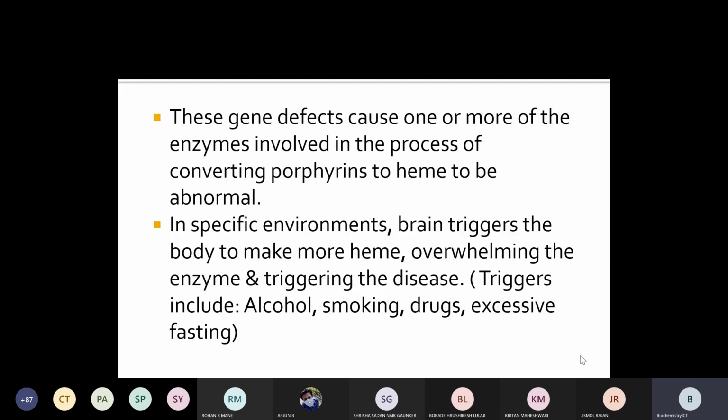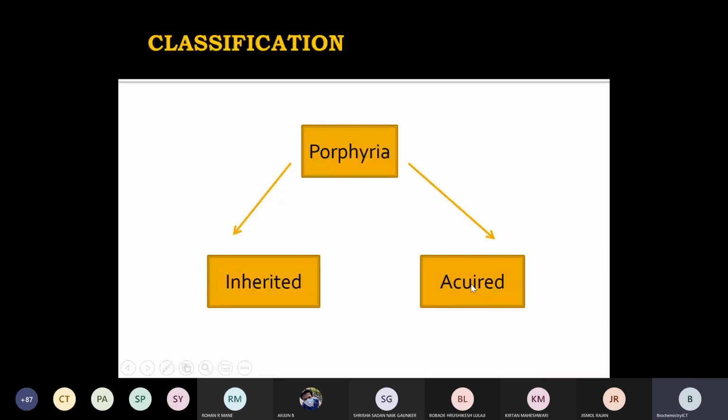So due to environmental factors, such as I told, alcohol, smoking, and different drugs such as barbiturates, antihypertensive drugs or steroidal hormones, right? Different drugs which you take as treatment for other disorders, and also excessive fasting, may trigger the defect of heme synthesis.